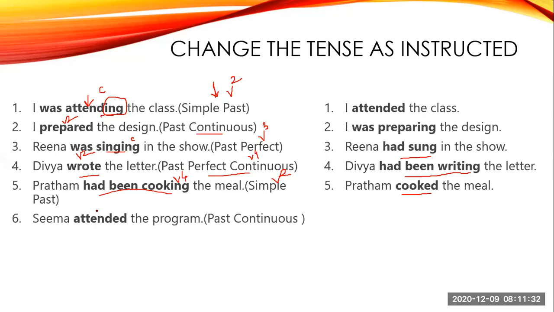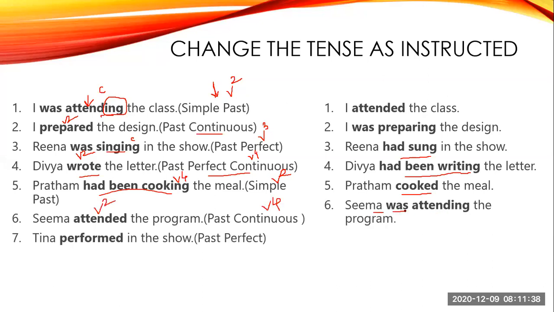Next, Tina performed in the show. Now perform, this is your V2. And you have to change to perfect tense. Perfect means your V3. So performed is performed only in the third form. And your answer is Tina had performed in the show.